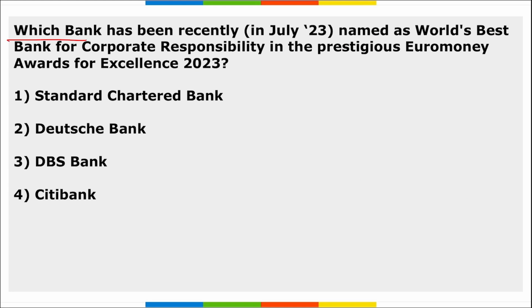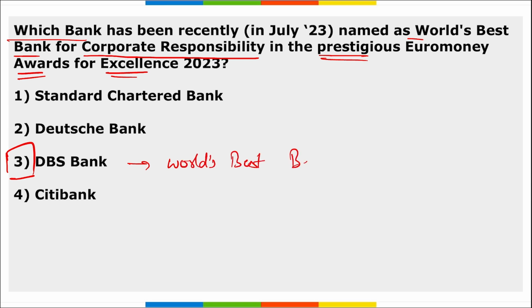Next is, which bank has recently been named the world's best bank for corporate responsibility in the prestigious Euromoney Awards for Excellence 2023? It is DBS Bank, right? It has been named the world's best bank for corporate responsibility, correct?